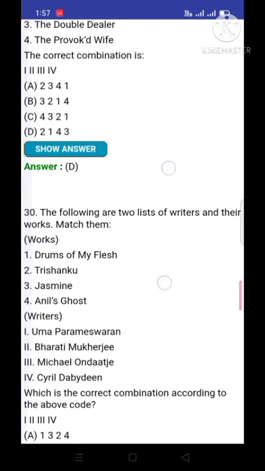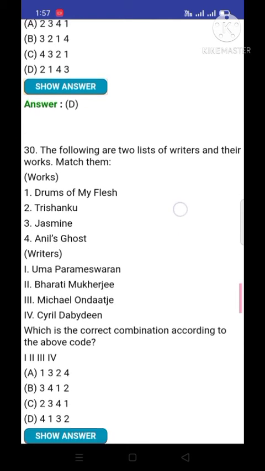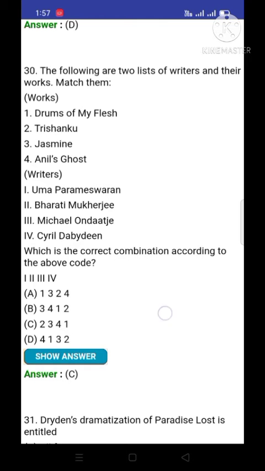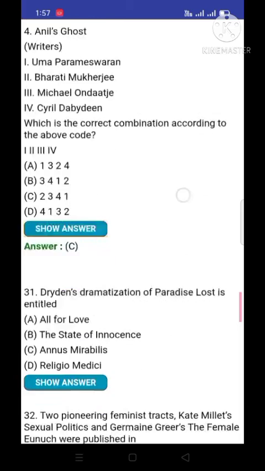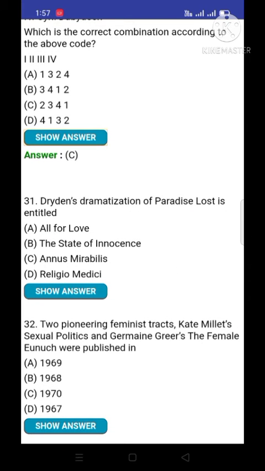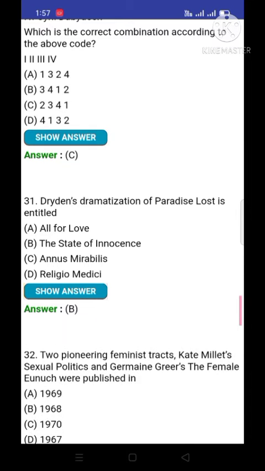Now the next question, question number 30. The following are two lists of writers and their works. Match them. Option number C is correct. Then the next question, 31. Dryden's dramatization of Paradise Lost is entitled. Option number B, The State of Innocence.